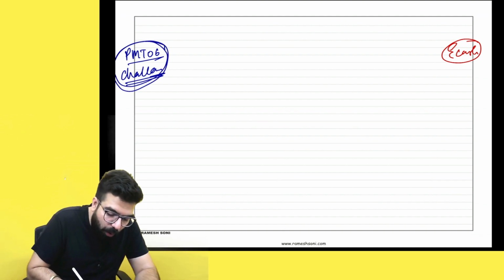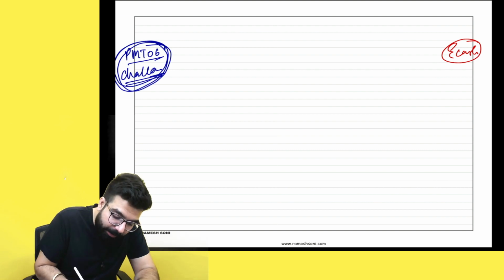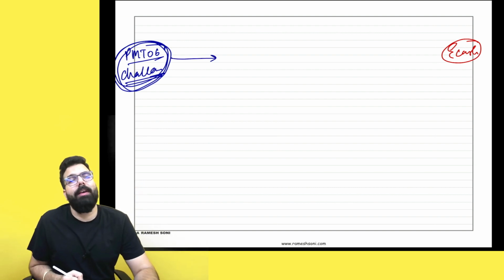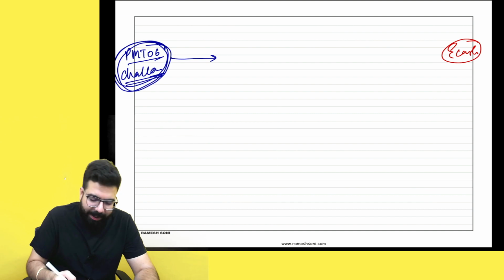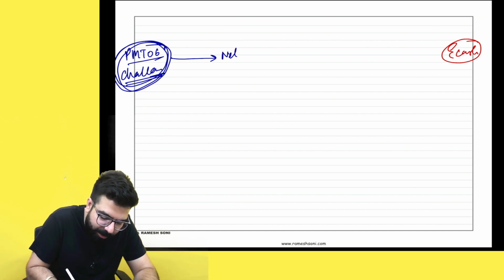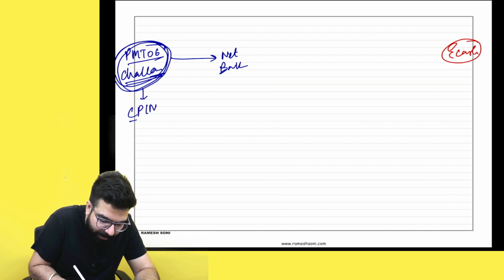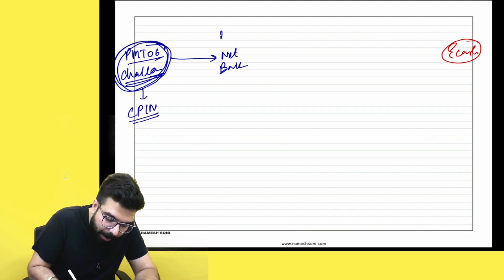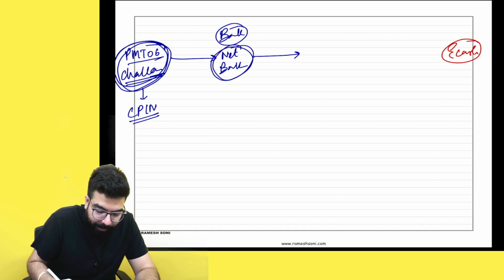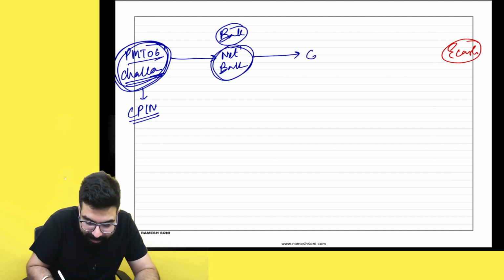Now, we have to generate one challan. Okay, we generated one challan. Then what will you do? Once we have generated one challan, we have to go to net banking or however. Supposing I use net banking and make the payment. When you generate a challan, the common portal identification number gets generated. Once I made the payment, then the SIN gets generated.